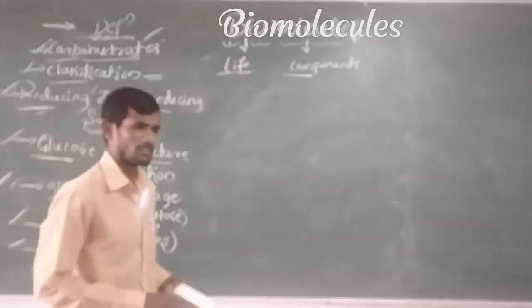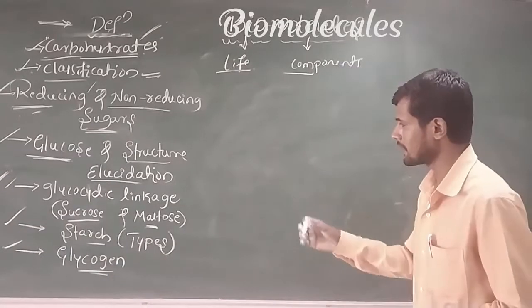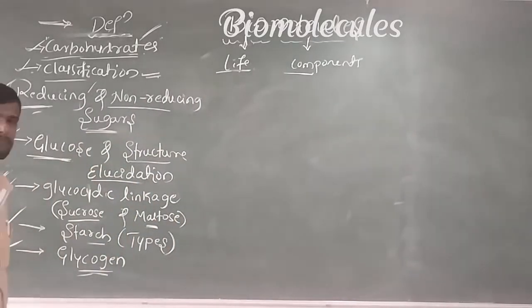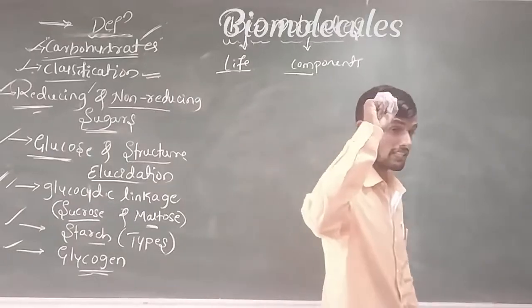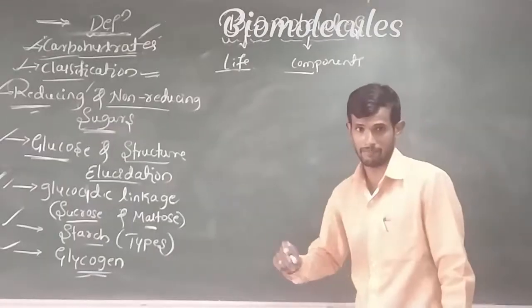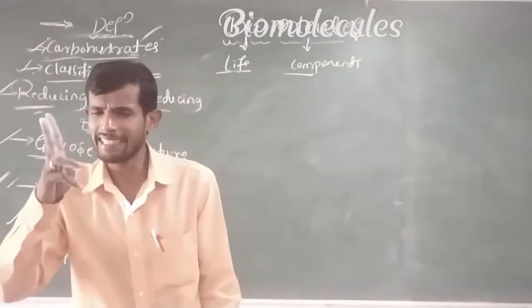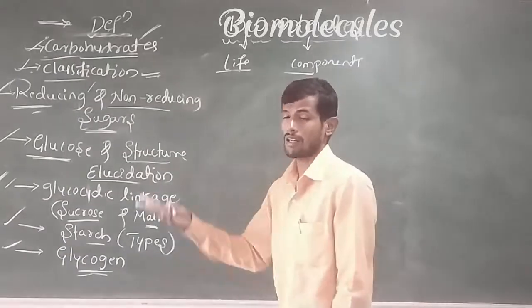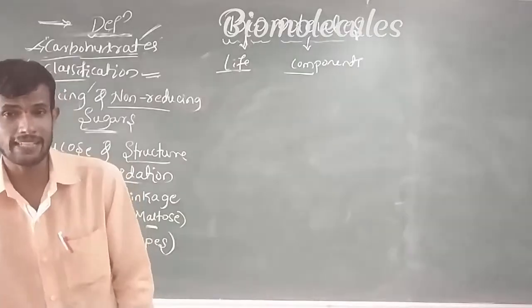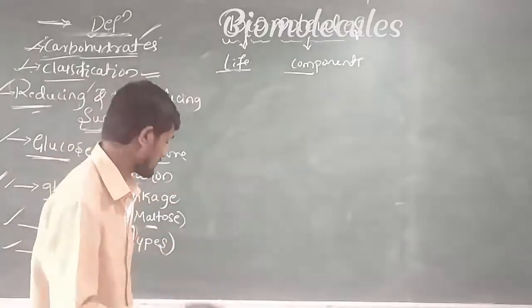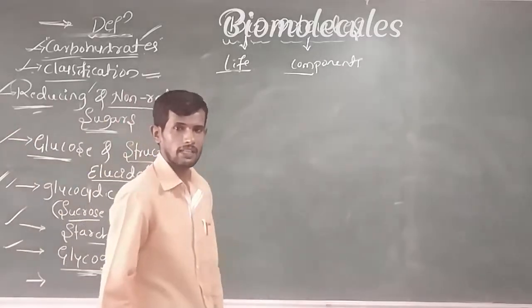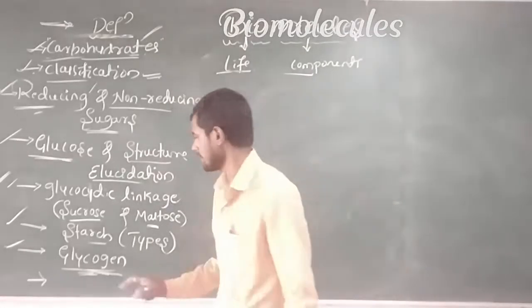When you observe the structure of glycogen, it is also similar to the structure that appears in amylopectin, but there are more linkages here. Compared to amylopectin, a greater number of linkages are present in glycogen. Very important. But the important thing about glycogen is that it is a storage polysaccharide present in animals.